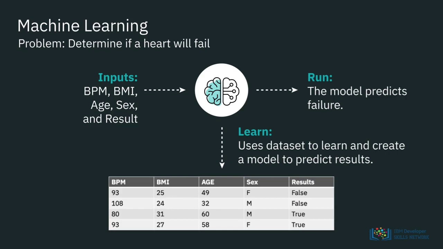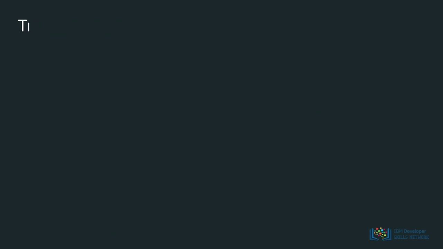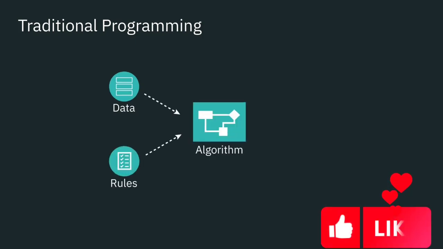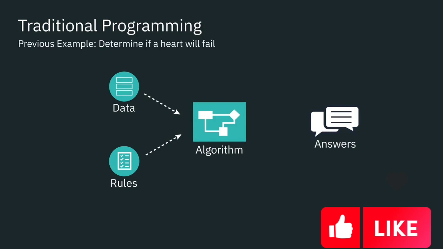results. So what is the difference between this and using a statistical analysis to create an algorithm? An algorithm is a mathematical technique. With traditional programming, we take data and rules and use these to develop an algorithm that will give us an answer. In the previous example, if we were using a traditional algorithm, we would take the data, such as beats per minute and BMI, and use this data to create an algorithm that will determine whether the heart will fail or not. Essentially, it would be an if-then-else statement.